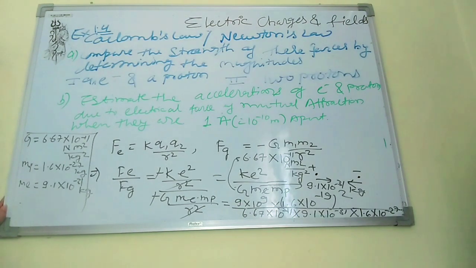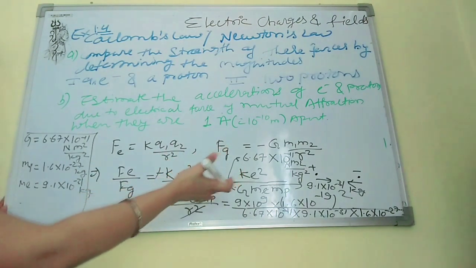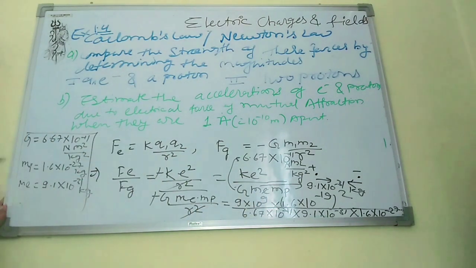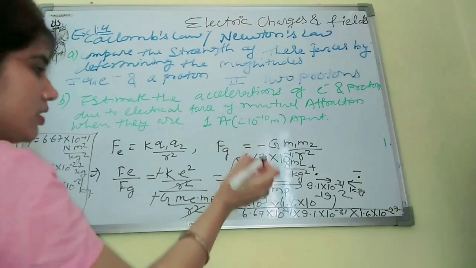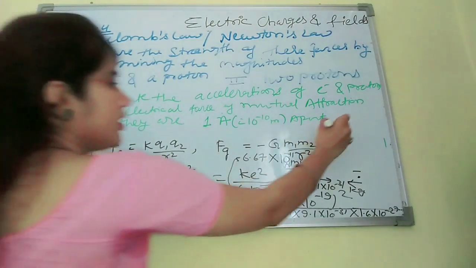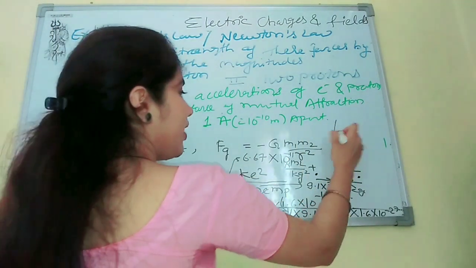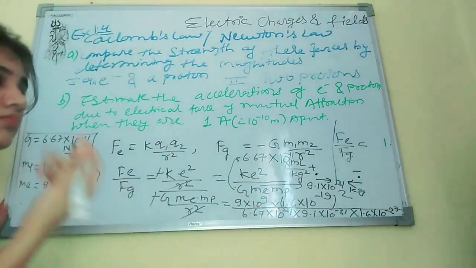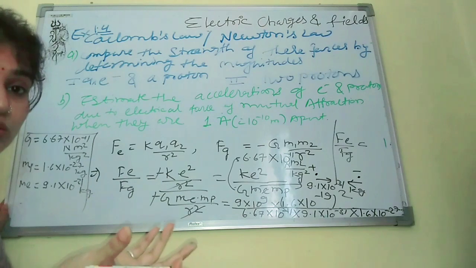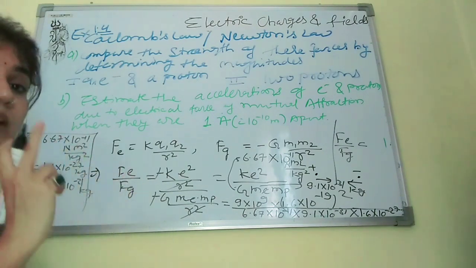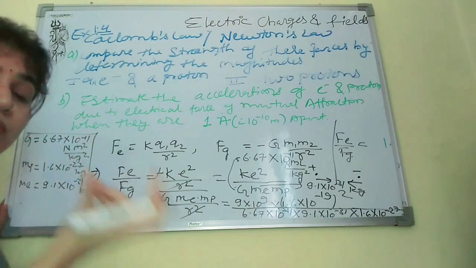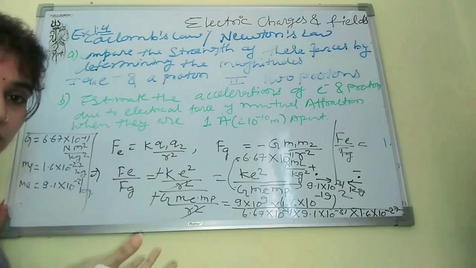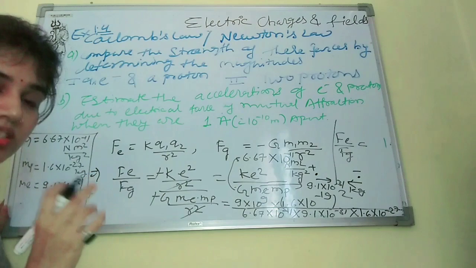These are the values which are required, and K is the value which we have already seen and I have mentioned here. So if we calculate this, what will we get? We will get Fe upon Fg equal to an approximate value. In physics, do not panic if you do not get the exact value. You will get an approximate value. This is not maths, this is physics.